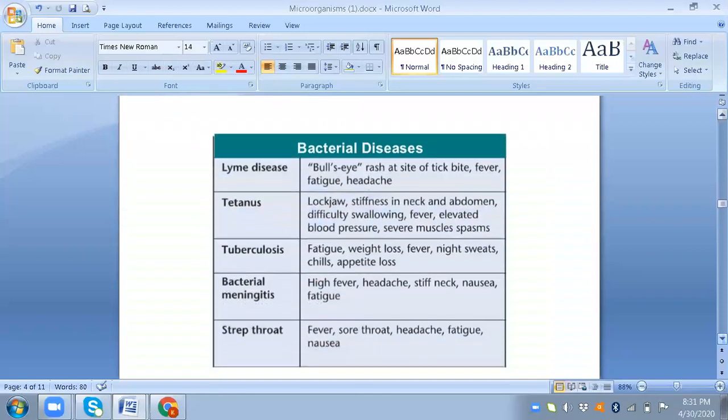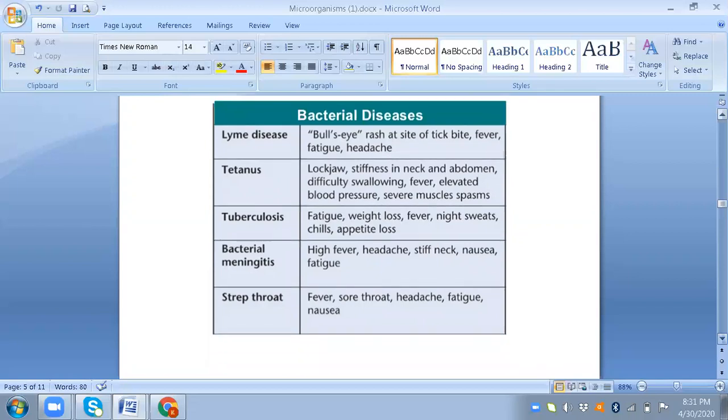Then these are examples of bacterial diseases. Lyme disease: a rash at the site of a tick bite. It may cause fever, fatigue, and headache. Tetanus, or lockjaw: stiffness in the neck and abdomen, difficulty in swallowing, elevated blood pressure, and muscle spasms. Tuberculosis also causes fatigue, weight loss, fever, night sweats, chills, and appetite loss. Then there's bacterial meningitis. It causes high fever, headache, nausea, and fatigue. Strep throat, we all know: fever, sore throat, headache, fatigue, and nausea.